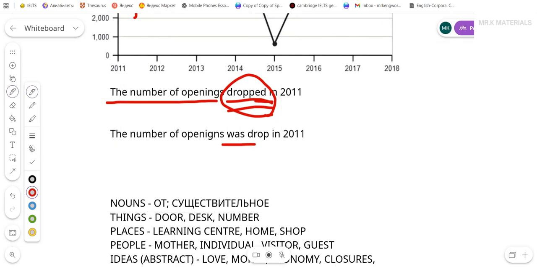And the same can be said about the second example. Here, why do I need was? I already have my action. I just need to put my action in the past. I just need to say the number of openings dropped in 2011. And that's it. I cannot mix my state verb with my action verb.